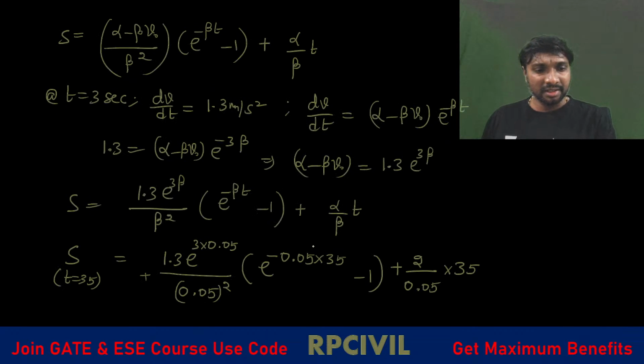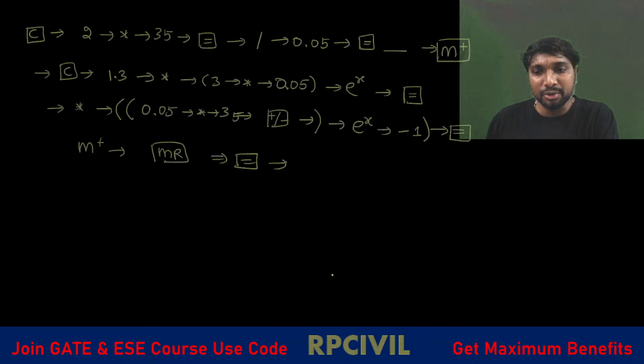So we'll check the most complex calculation, right? It is better you do this bracket calculation first. After this, what we need to do? Then again the divided by symbol, then you take 0.05, then x square, then the equality symbol. You'll be getting some value, then that you can do, right?